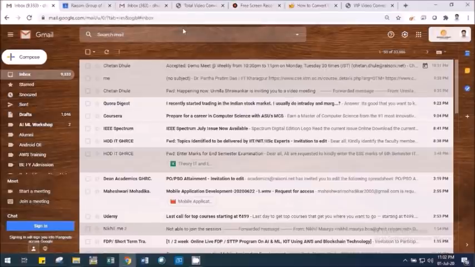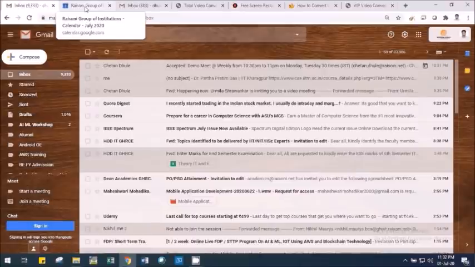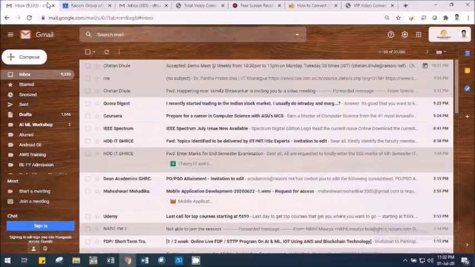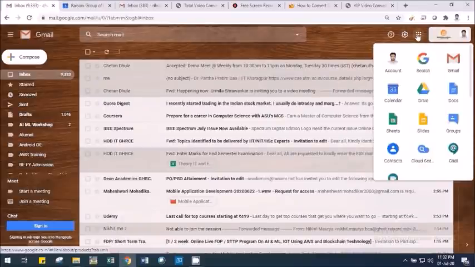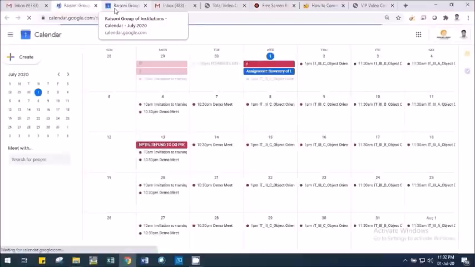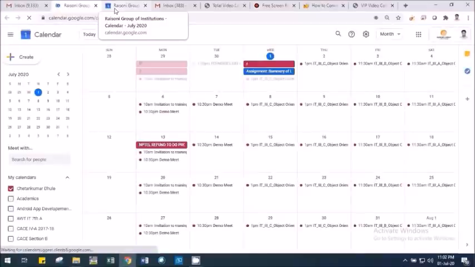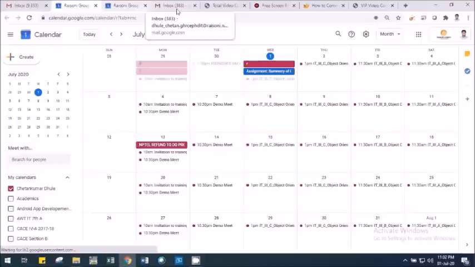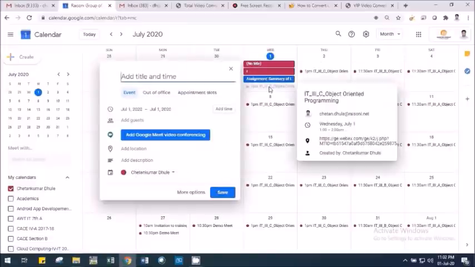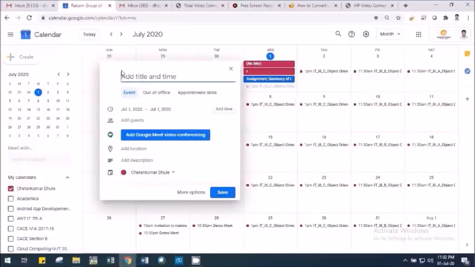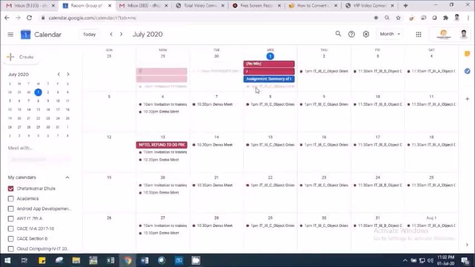So the first way is, go to your Google Calendar, open your Google Calendar over here. After opening a Google Calendar, we know that Google Calendar itself is the product of Google only. So Google Calendar can be used to create a Google Meet. So let's say I want to create a Google Meet from 11:10 to 12 p.m. today. So I will select that particular today's date over there.